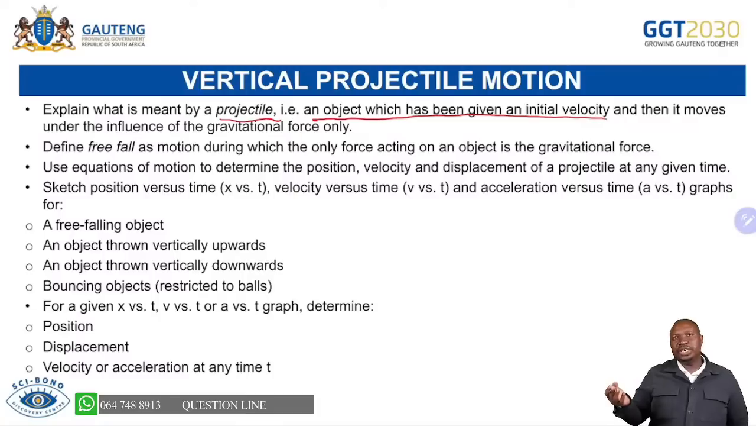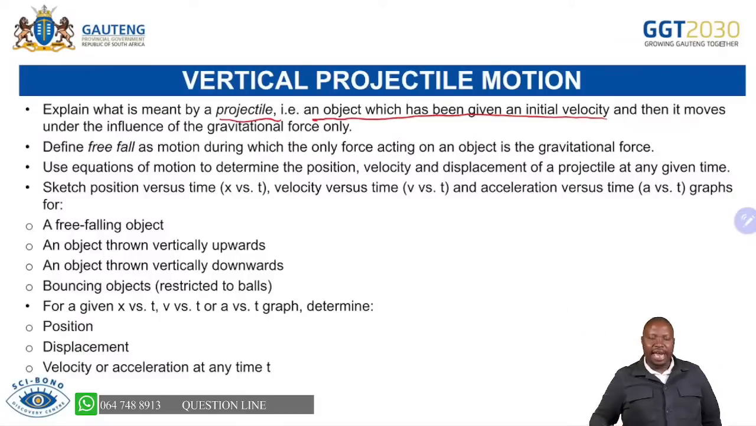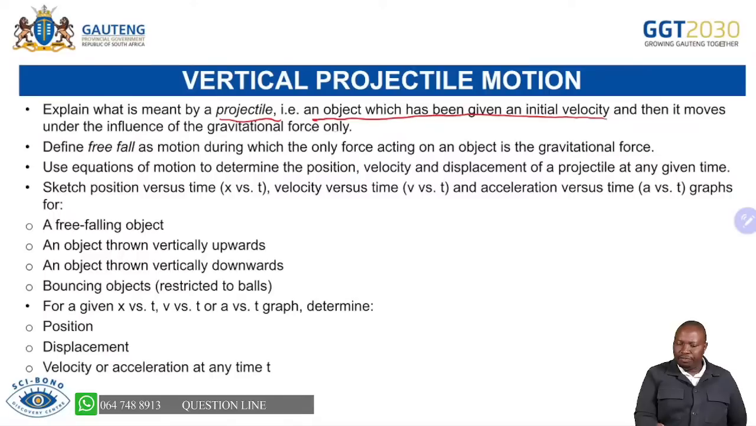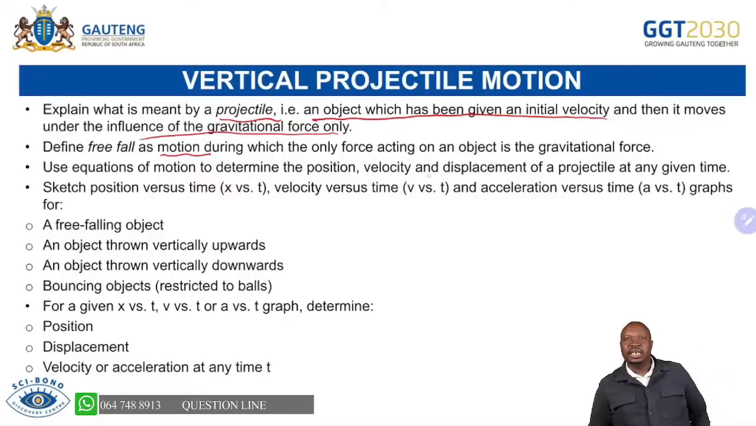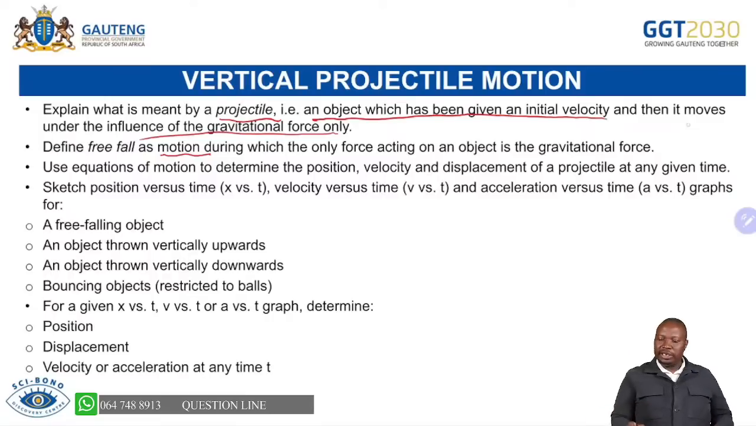So we're saying a projectile is an object which has been given an initial velocity, and then it moves under the influence of gravitational force only. Now, what is free fall? It is just motion, a motion during which the only force acting on an object is the gravitational force. So you can see that this last part of projectile motion is what we call free fall.